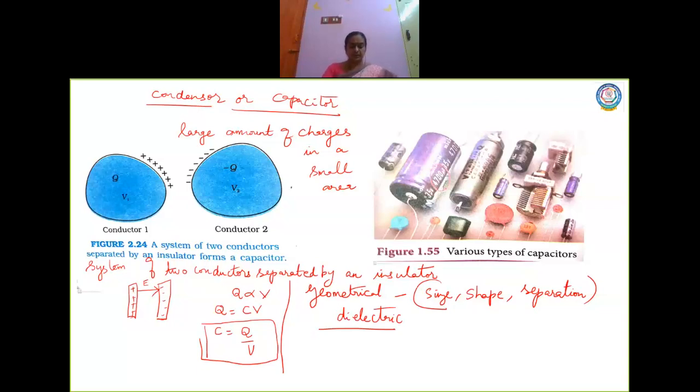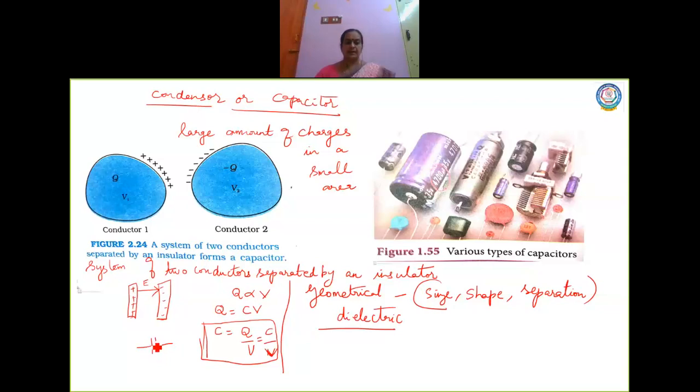Now let us come back to this equation, and before we go into the next topic, we'll see what is the unit for capacitance. I wrote here C is equal to Q by V. The amount of charge depends on the potential, right? Here the unit of Q, of course charge, is measured in coulomb, and the unit of potential difference is volt. So coulomb per volt is the SI unit of capacitance.